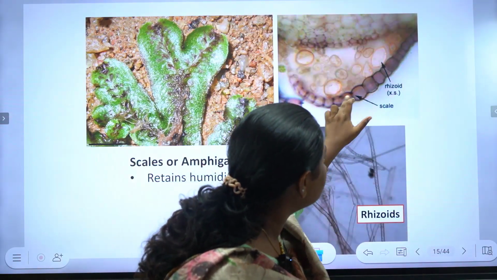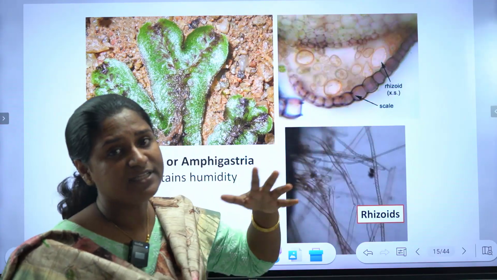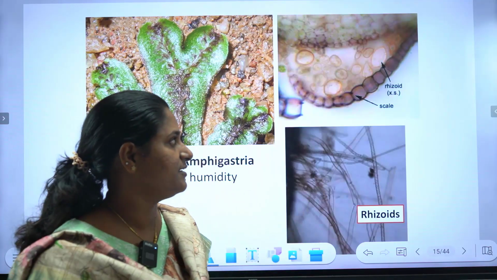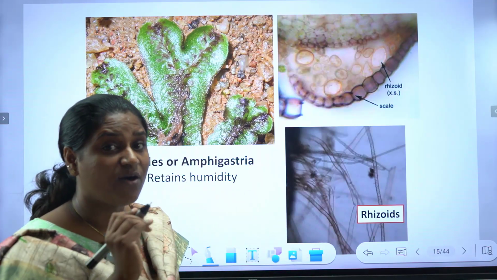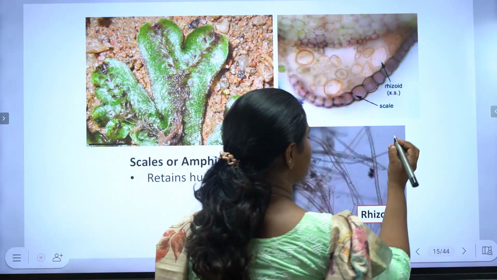So the scales, these scales are colored. Sometimes they are green, sometimes they are intensively violet colored. The violet color of the scale is due to the presence of the pigment called anthocyanin.